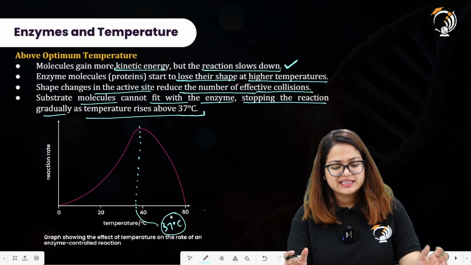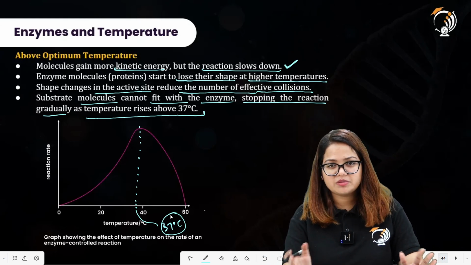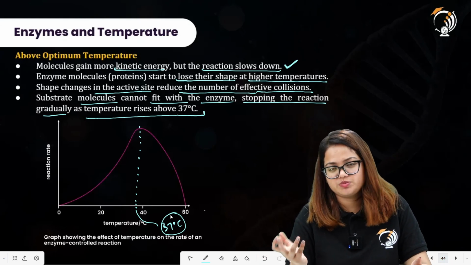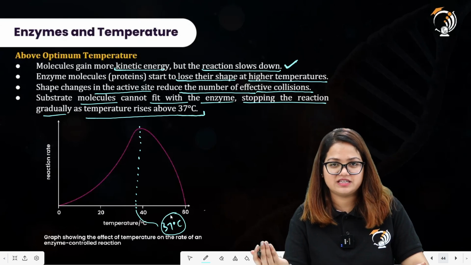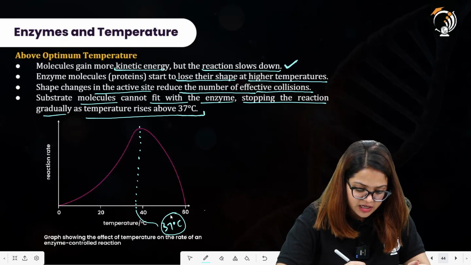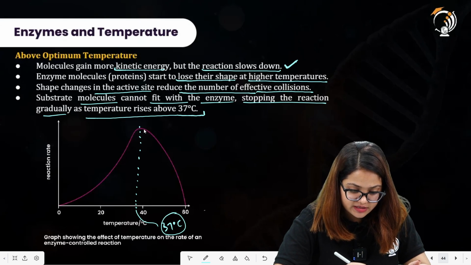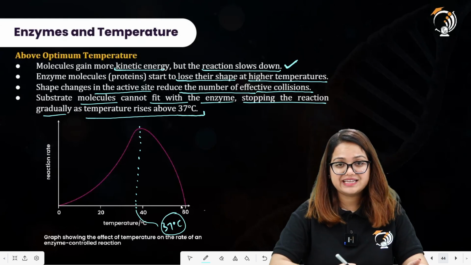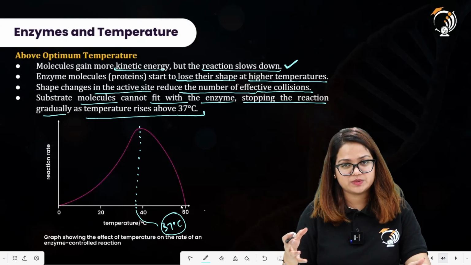Generally enzymes have an optimum temperature range between 37 and 40 degrees Celsius. Beyond that, the rate of reaction decreases. If we increase the temperature further, the rate does not decrease suddenly, it decreases gradually.